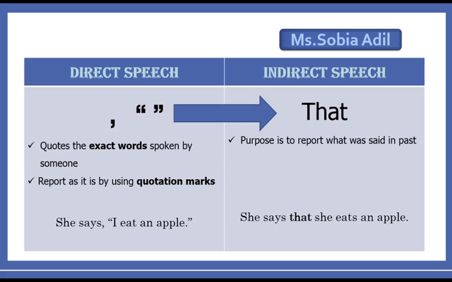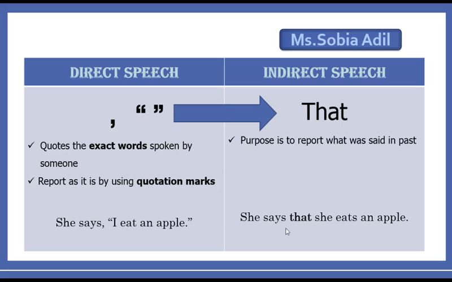So we use quotation marks, and in indirect speech we use "that" instead of quotation marks. For example, I have given an example here. She says, "I eat an apple." So this is the direct speech. These are the exact words uttered by this girl, so we have used quotation marks here. This is direct speech, right?